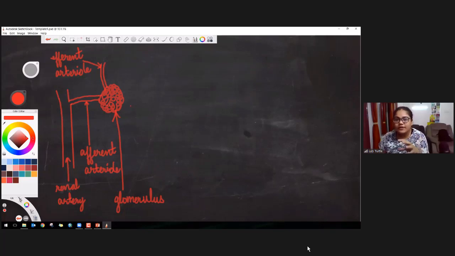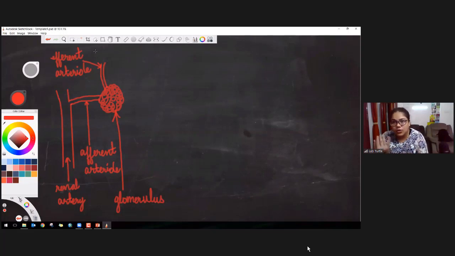So before that, imagine whatever blood is coming, if the body just throws all of it out, that won't be useful, right? Because blood contains so many useful substances. It has so much of water. It has so many salts and minerals that we do not want to excrete.